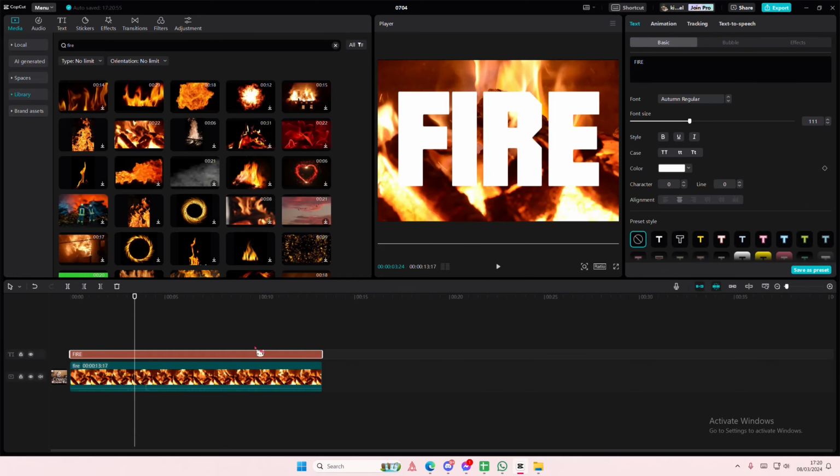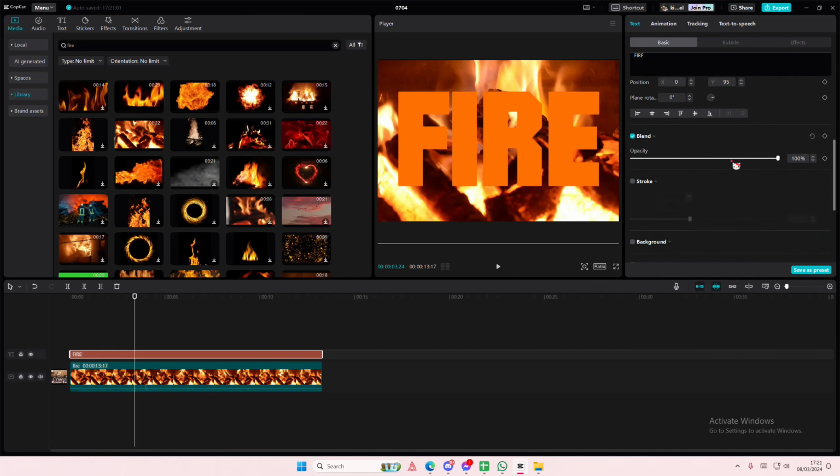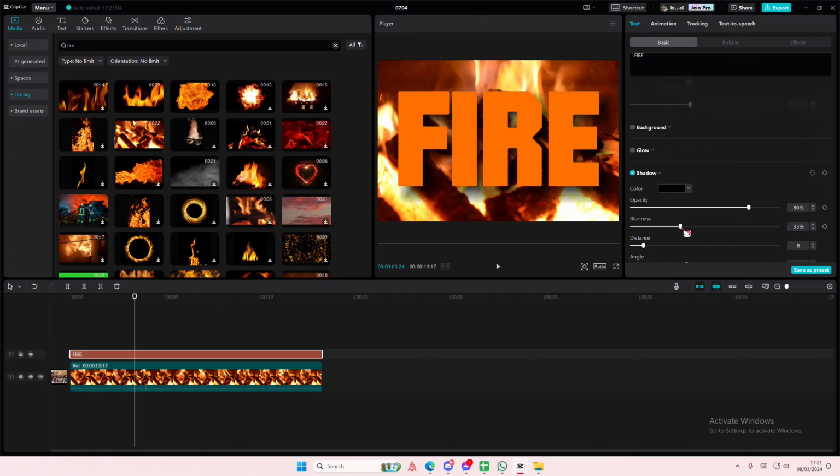Then you're going to select the actual text and you're going to add in this orange color. You can add in any that you want. I'm also going to add shadow for this one because of the background.